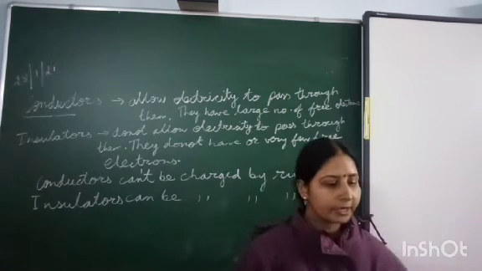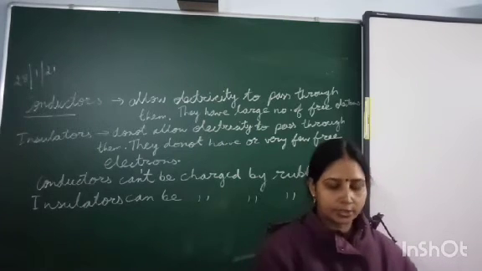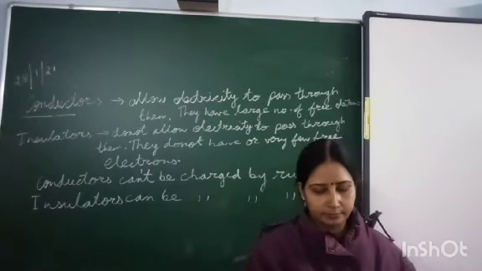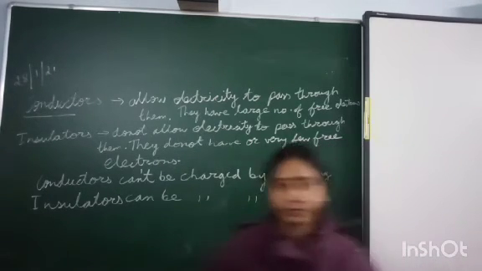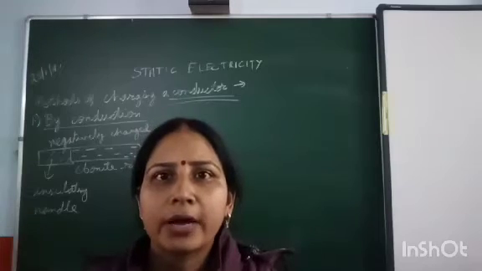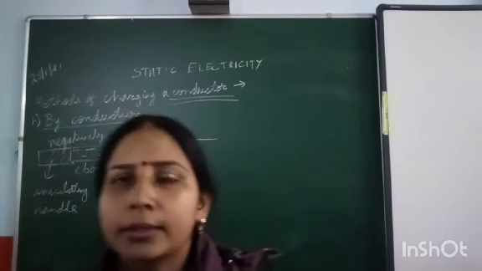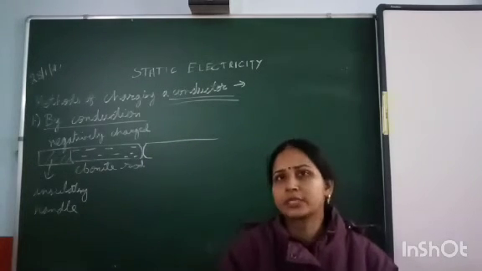Now, there are various methods by which we can charge a conductor. We will discuss them one by one. So far, we have discussed how an insulator can be charged.